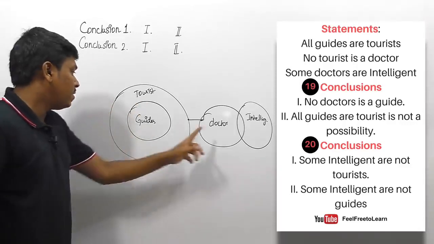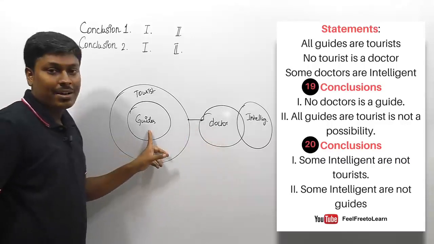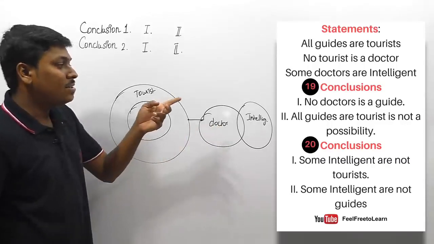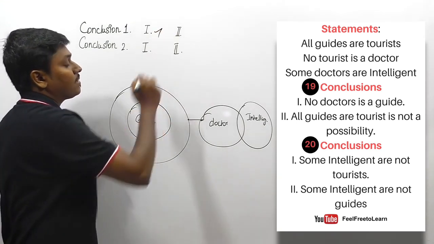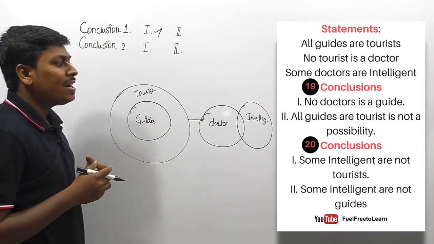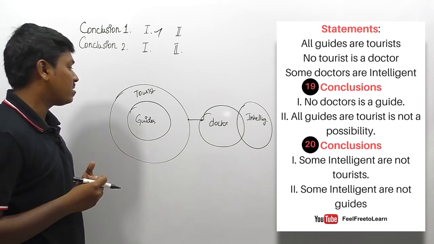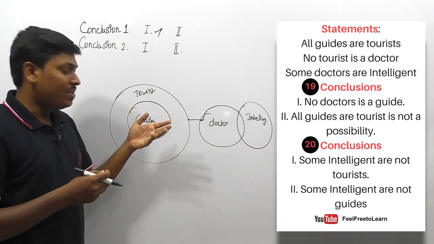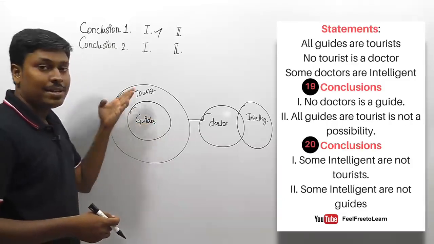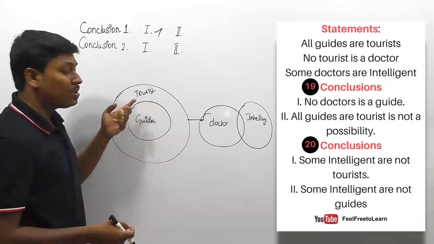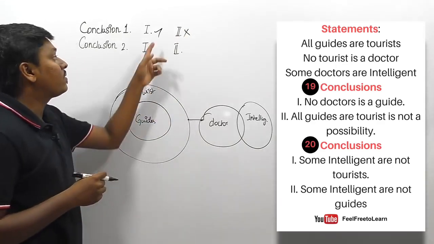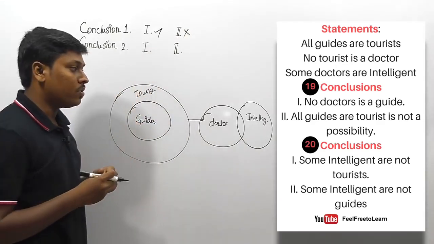No doctor is a guide, which is exactly correct. Why? Because there is no possibility of connecting doctor and guide, and they are saying that no doctor is guide, which is exactly correct. Second conclusion is all guides are tourist is not possible. We already know that all guides are tourists, and they are saying that all guides are tourist is not possible. That is wrong, right? So finally we can say that for the first set of conclusions, 1 alone follows.